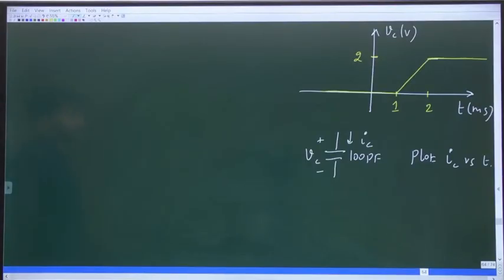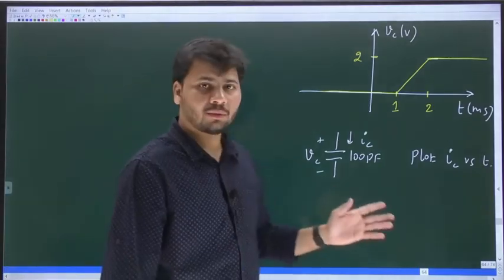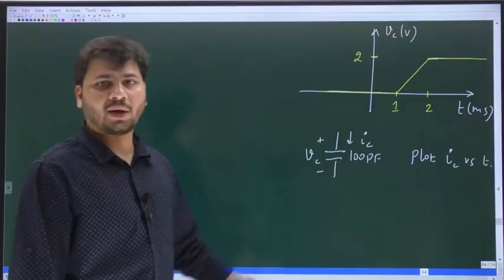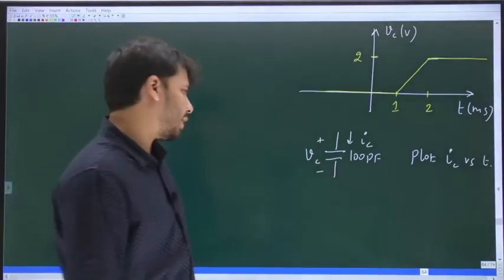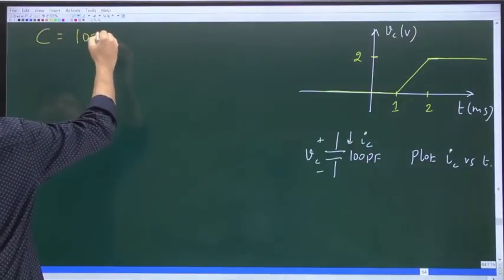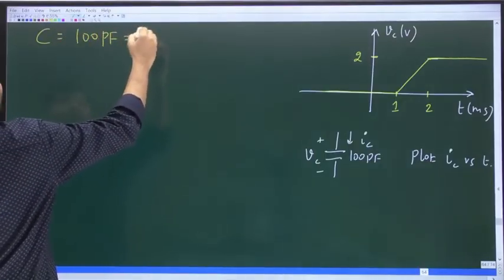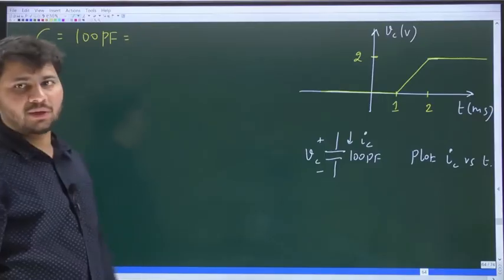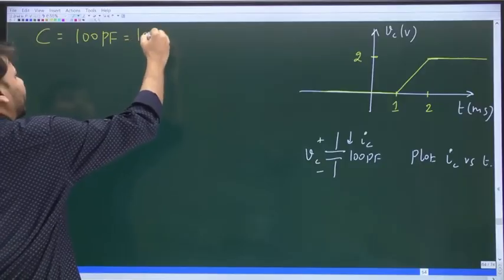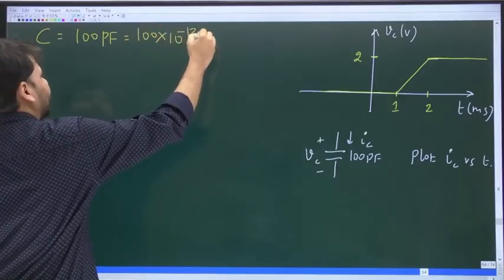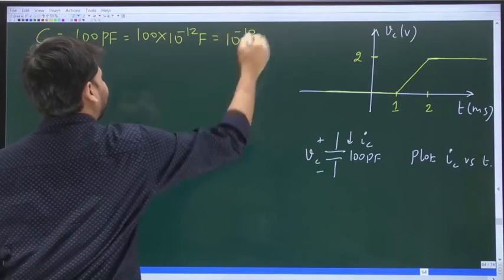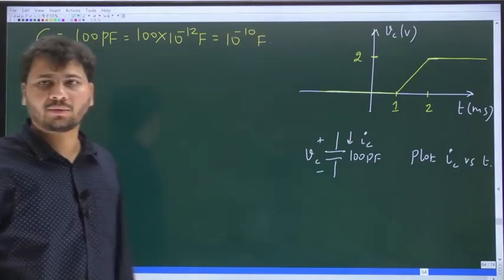Okay, look at this thing. Once again we have a capacitor whose value of capacitance is 100 picofarad. So here the value of C is 100 picofarad. Pico is 10 power minus 12, right? That means 100 into 10 power minus 12 farad, which is 10 power minus 10 farad. That is the value of C.